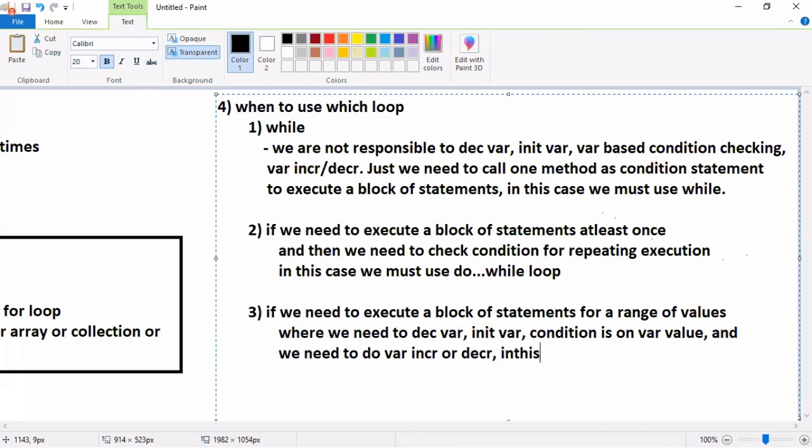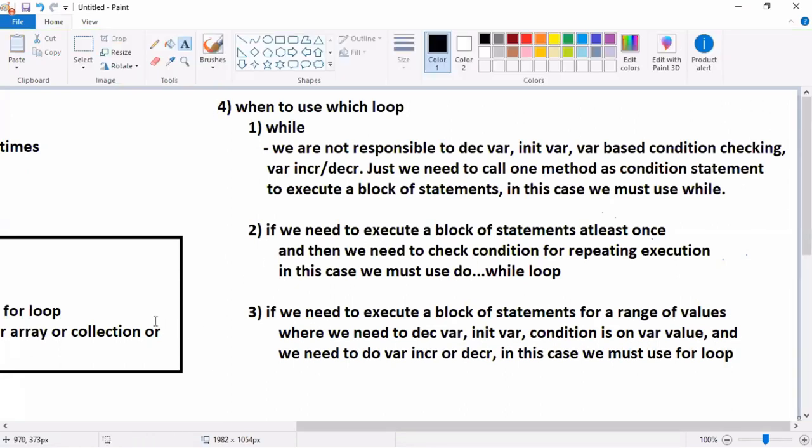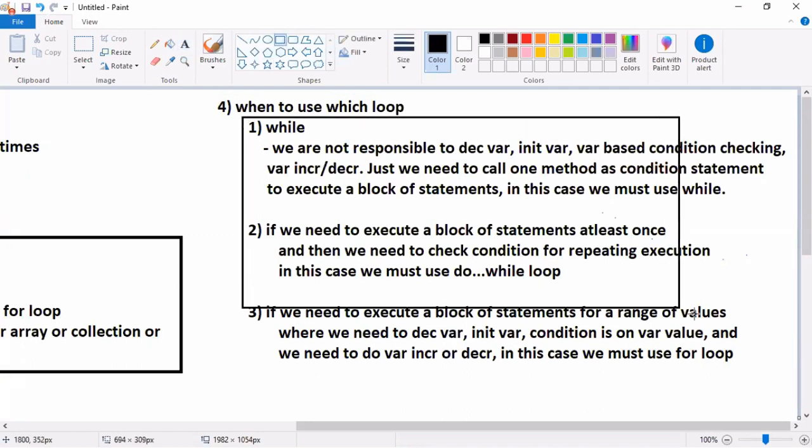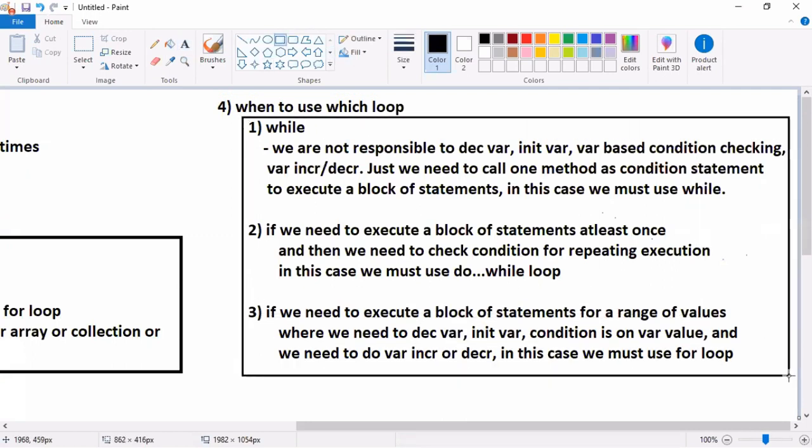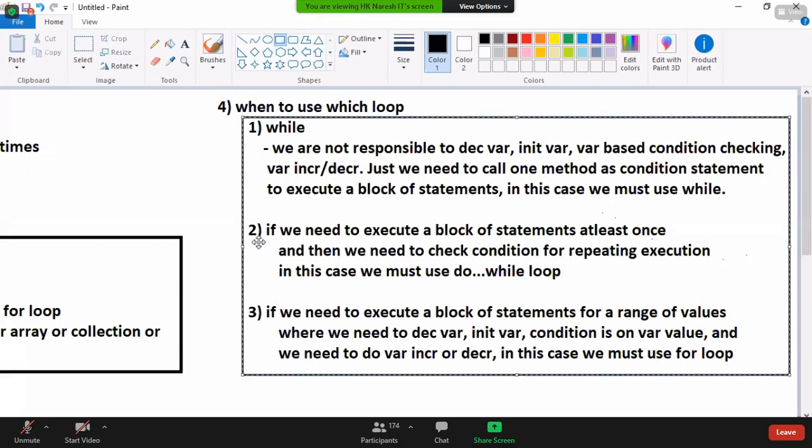In this case, we must use what? For loop. Excellent. That's it. So this theory idea, if you got, then I can launch the syntaxes. You will enjoy the syntaxes. Why the syntaxes are formed, you will understand.